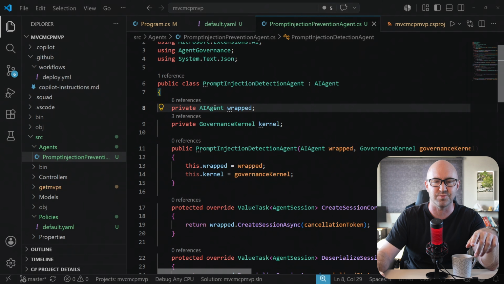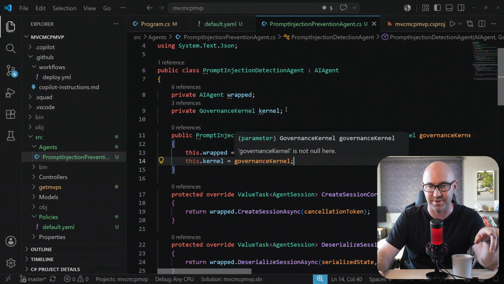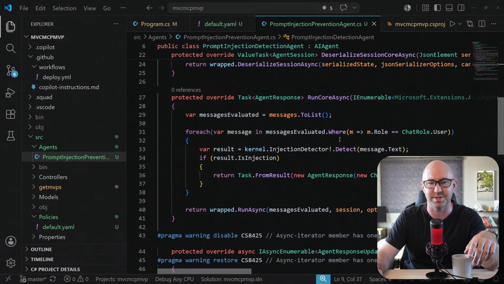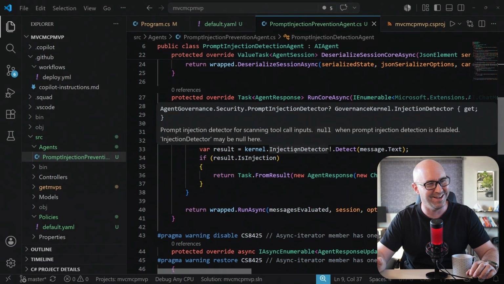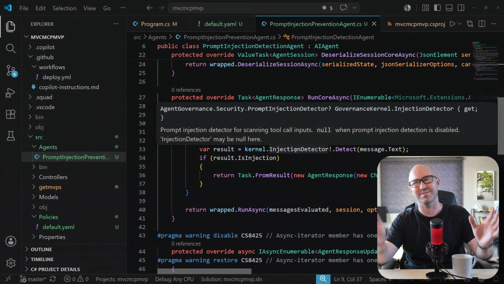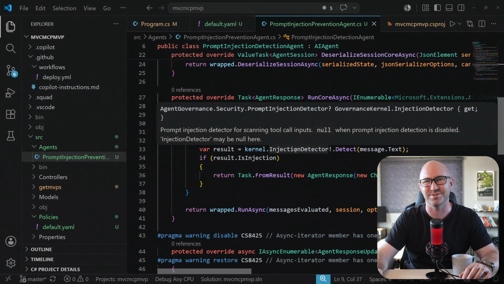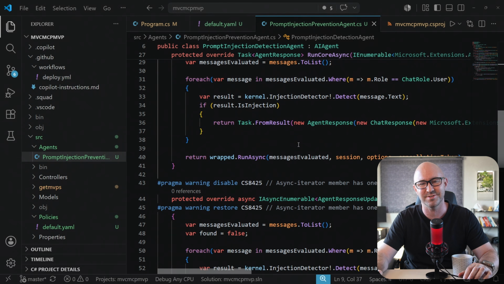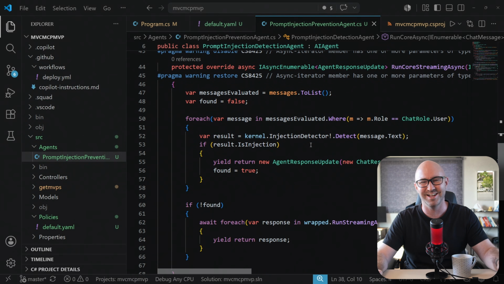So we're essentially just wrapping around the Microsoft Agents AI agent class here. And we're taking the governance kernel. And for every message that comes in, we're going to use the injection detector to see if it's a cheeky injection attempt, right? Remember that system overrides thing? We want to prevent cheeky users from actually being able to do this, right? I'll stick all this code up on the MVP Love GitHub, which will be linked in the description, so you can go and steal it later.